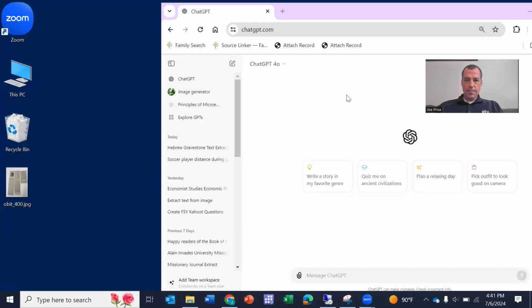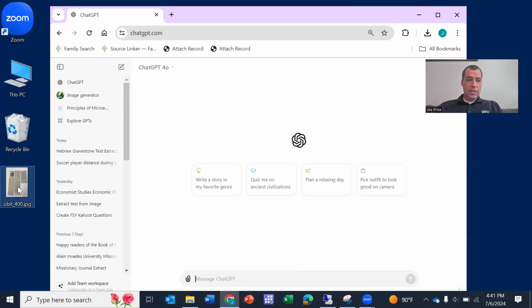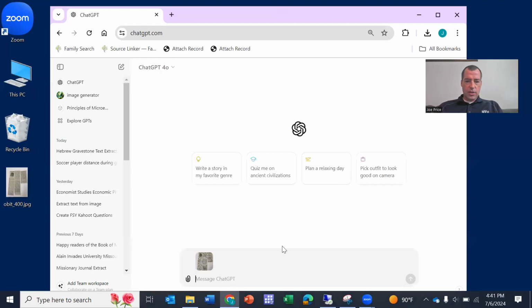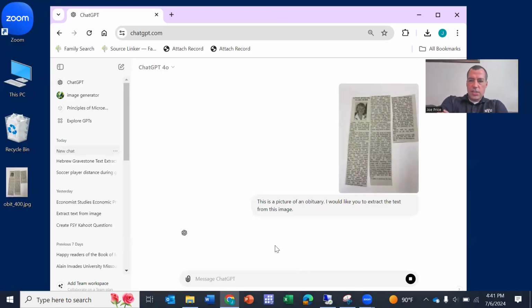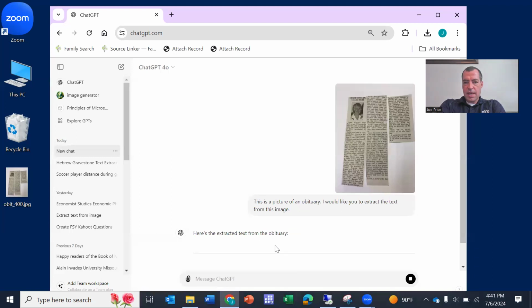Okay, so I'm going to share my screen. So here I am in ChatGPT 4, and over here I have the image of the obituary. I haven't done this before with this particular image, so let me just load it in. I'm just going to say, this is a picture of an obituary. I would like you to extract the text from this image. That's just a prompt, and we could try different prompts and see how it affects it.